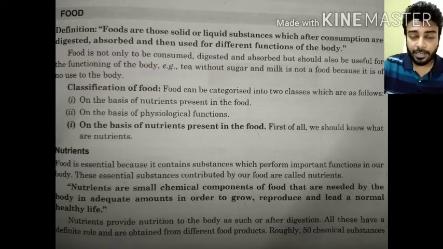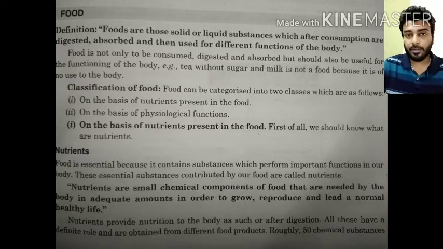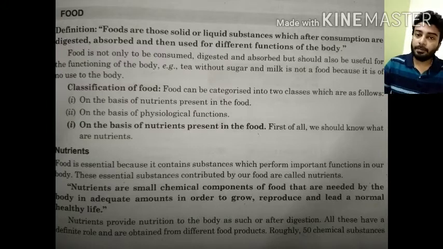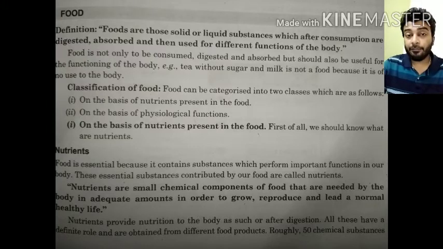So food, as we can get here, is that foods are those solid or liquid substances which after consumption are digested, absorbed, and then used for different functions of the body. This is the very basic definition of food, and if you have to write it, you must use these words, otherwise the answer will not be correct, because there are other sources with other answers, but those are not correct.